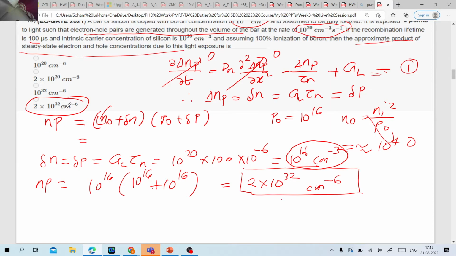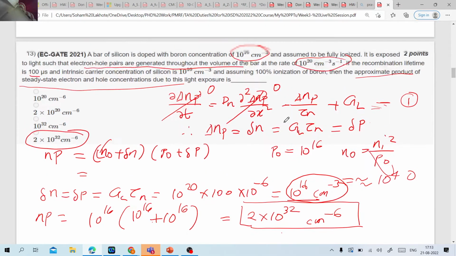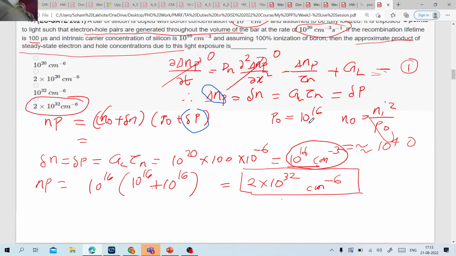So now the product of NP will be nothing but N at equilibrium plus the excess electron concentration, times P at equilibrium plus the excess hole concentration, correct? Now if you just substitute these values, how do I know the delta P? Because I know these excess carriers that have been generated by multiplying the generation rate and the lifetime of the carrier, correct? So if I just multiply this and put it in this formula, you will get the answer.